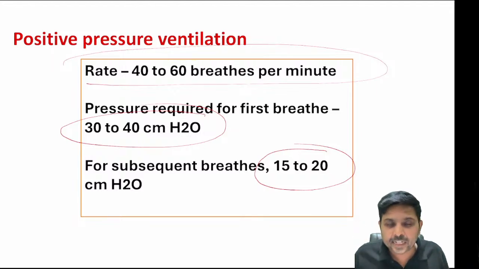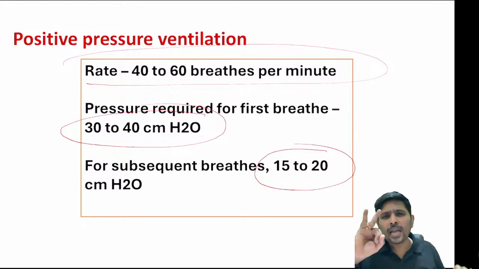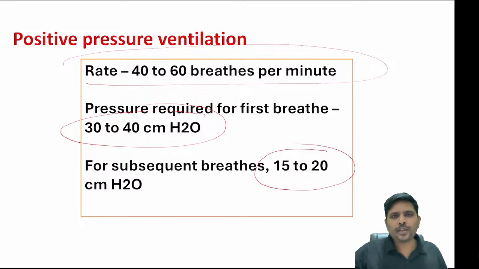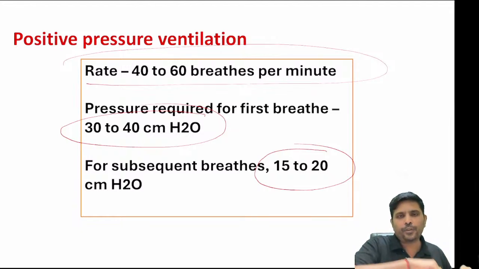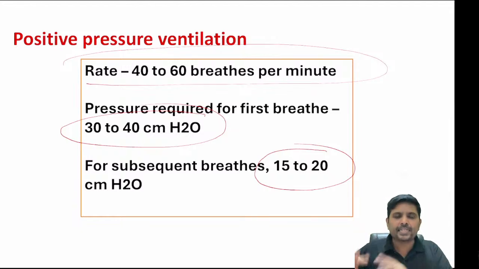What are the ventilation correction steps? MR SOPA: mask, apply the mask properly; reposition the neck; suctioning of the mouth again; open the mouth; adequate pressure; and finally, if despite all this the heart rate is not increased, it means alternate steps. What are the two alternative steps? If you are well versed enough to put an endotracheal tube, put an endotracheal tube. If you are not well versed, put a laryngeal mask airway. Right. Now, you have started positive pressure ventilation.